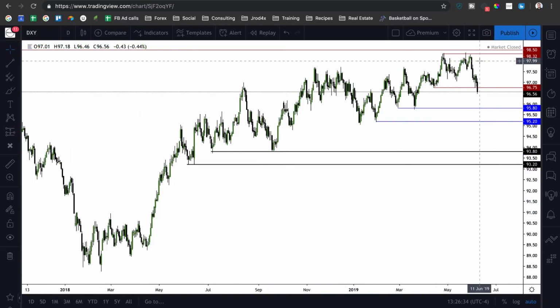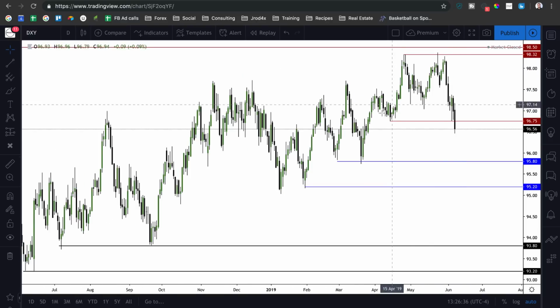We've been trending higher for a while now. So now that we've got the shift in market structure, we'll likely see quick expansion to the downside, kind of like we've seen here. Again, first objective is 95.80, 95.20, 95 big figure. And then longer term, we've got 93.80, 93.20 down here. All right, with that being said, let's take a look at Euro dollar.